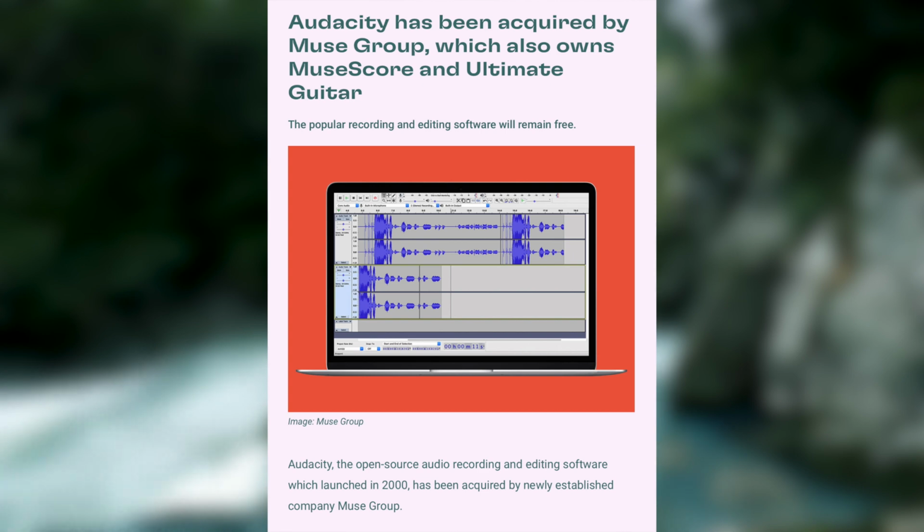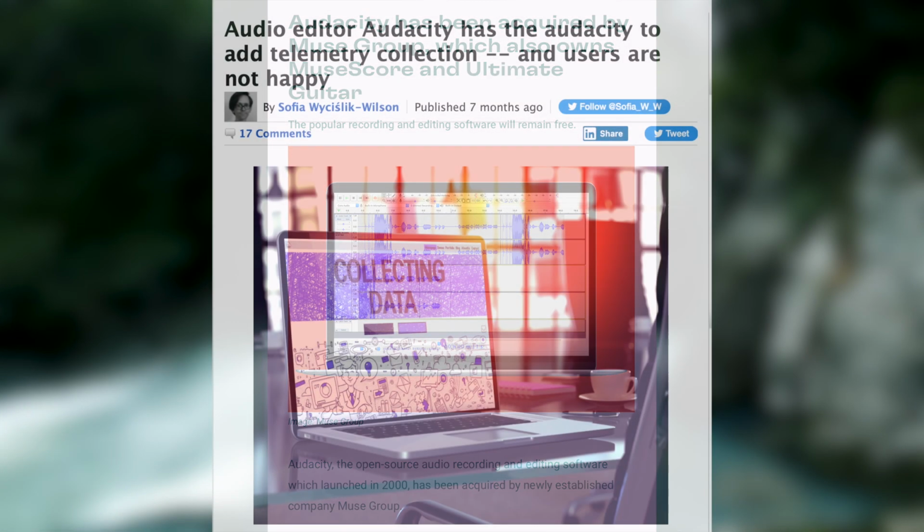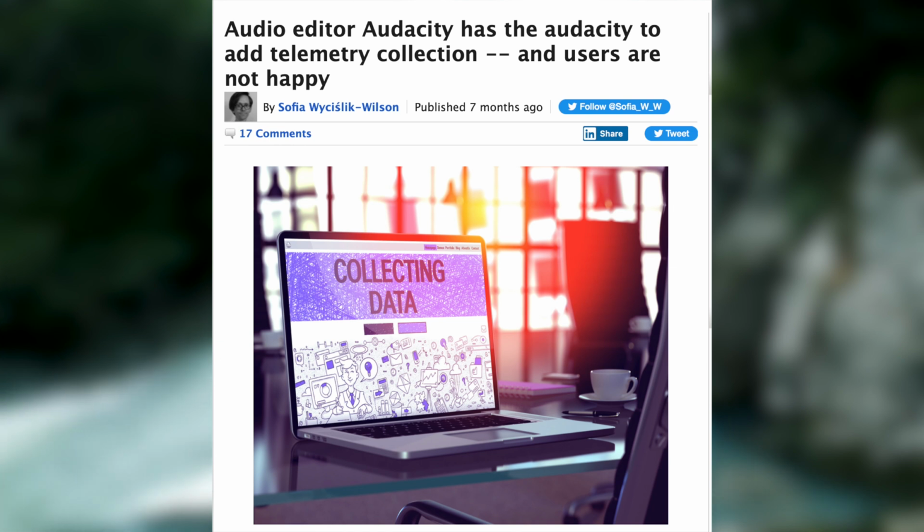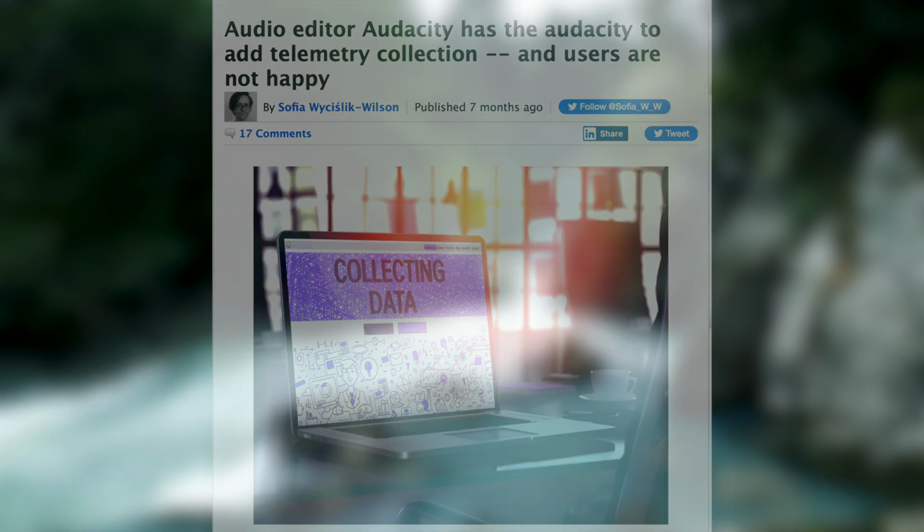Recently, the open source audio editing program Audacity was acquired by Muse Group. Ever since then, Audacity has without a doubt been going downhill. They've made a variety of questionable decisions and have implemented telemetry and other nonsense, which is something that without a doubt does not belong in free software. This has a lot of people wondering, what are the alternatives to Audacity?